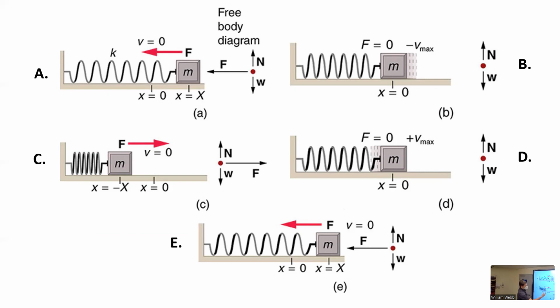Like if I picked a spot right here, the spring is still pushing, so there's still some elastic, and it hasn't reached maximum speed yet, but it is moving, so it's going to be some mix of elastic and kinetic in between those two extremes.